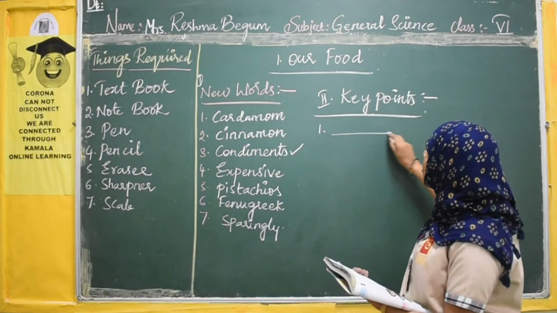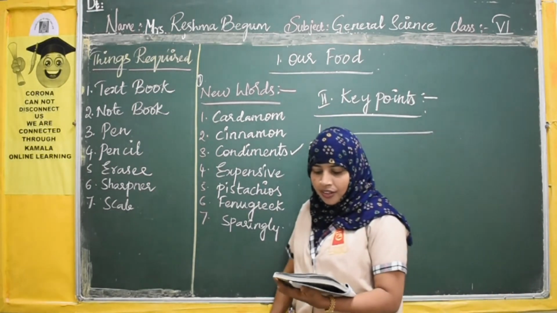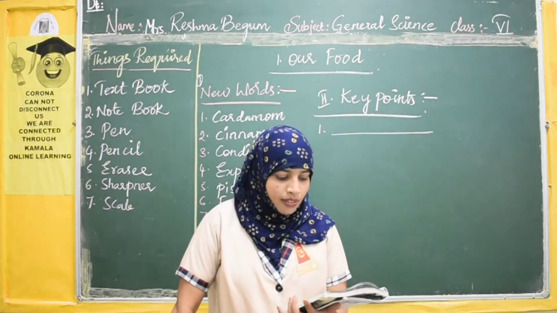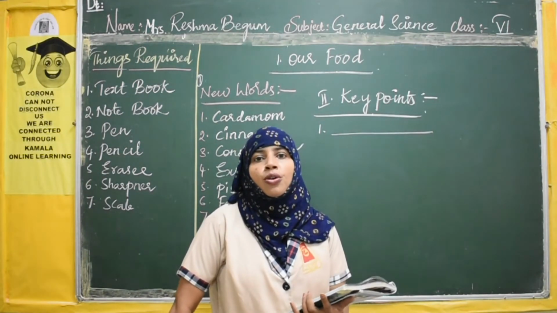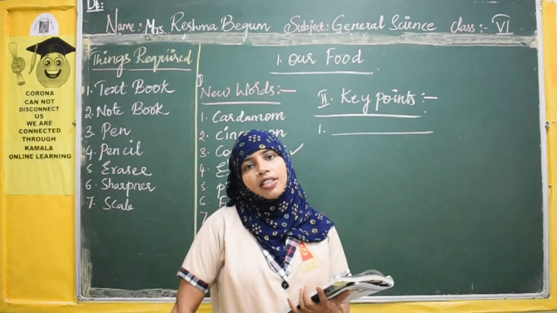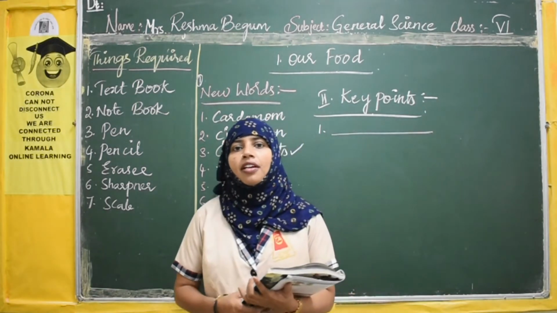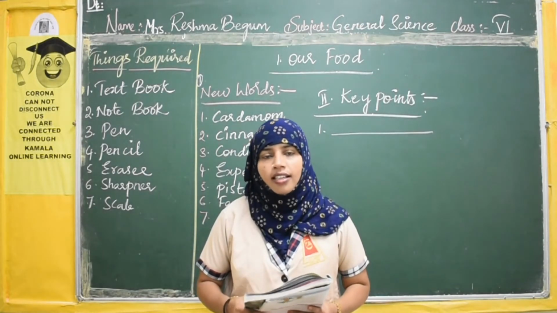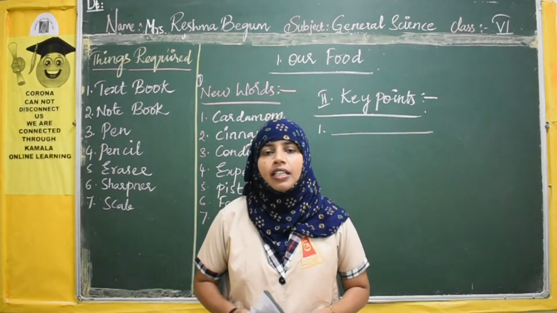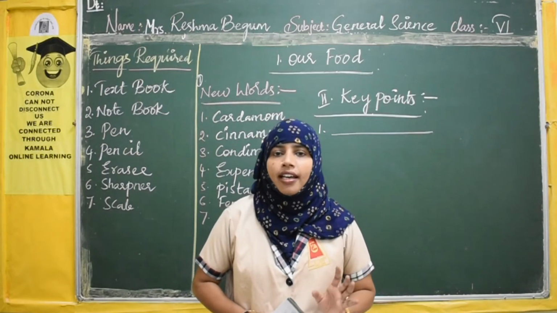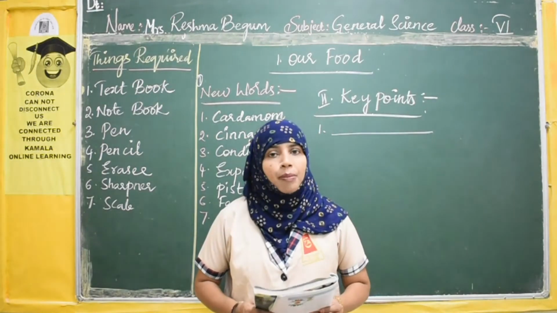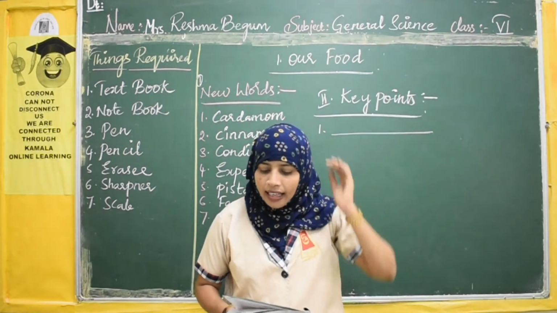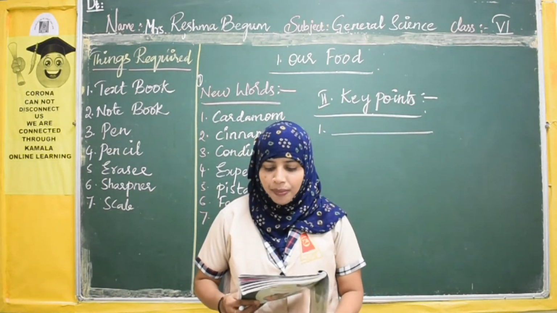First point: we take food, F-O-O-D, food, for our health, H-E-A-L-T-H, health, and energy, E-N-E-R-G-Y, energy, full stop, okay? I am repeating the point. We take food for our health and energy, okay?